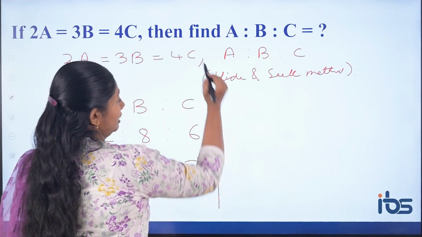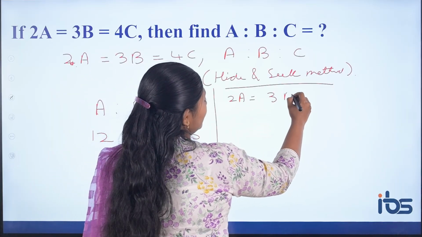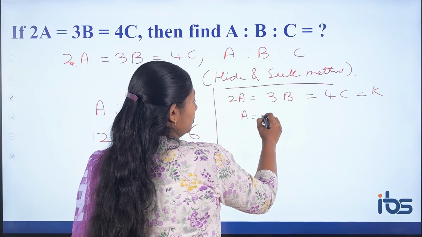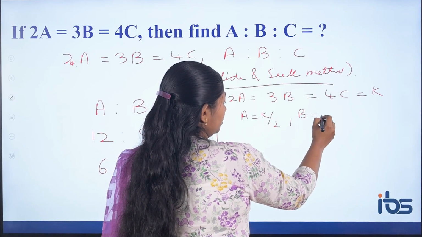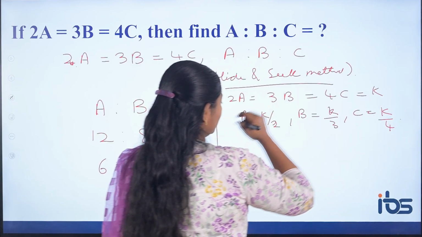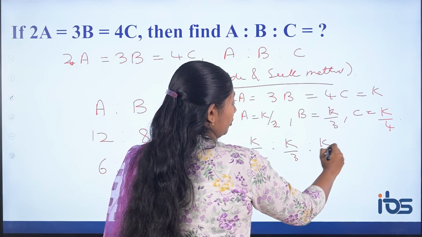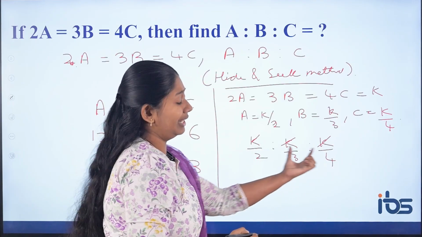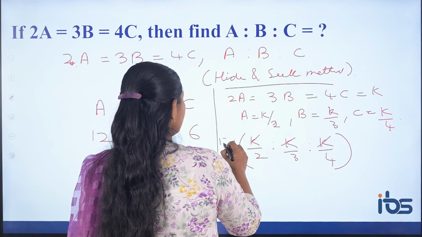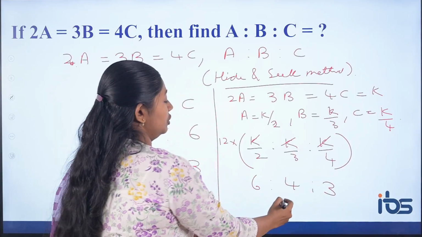Or else the other method, the lengthy process, or the concept behind this, is 2A is to 3B is to 4C. How will you do it? You can equate it to a constant k. So A equal to k by 2, B equal to k by 3 and C equal to k by 4. So if you take the ratio, k by 2 is to k by 3 is to k by 4. Now all the k will get cancelled. How to eliminate the denominator? Take the LCM of 2, 3, 4. The LCM is nothing but 12. So you will have 2 into 6 times, 3 into 4 times, 4 into 3. So you have got the same answer.